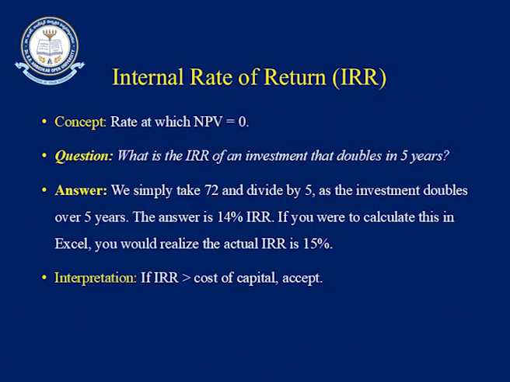Look at the answer. You know, there is a 72 rule. What is this? The 72 rule means divide 72 by 5, and the answer is 14. In 5 years, if you invest this money, you will get a 14% return. The internal rate of return is 14%.